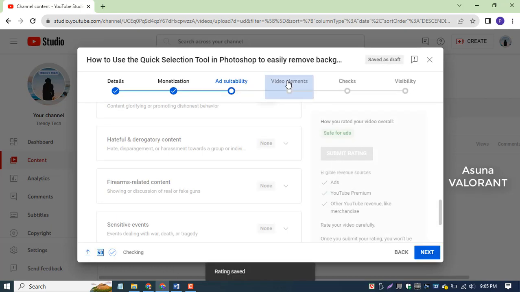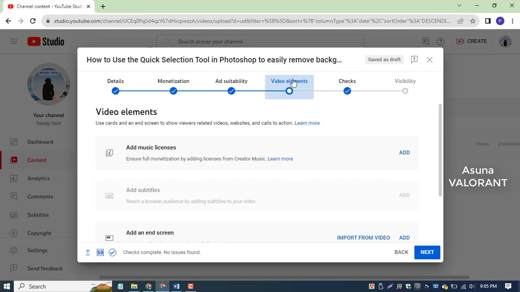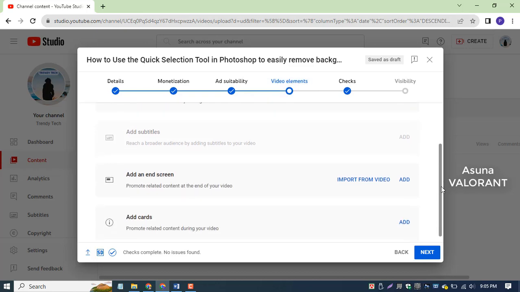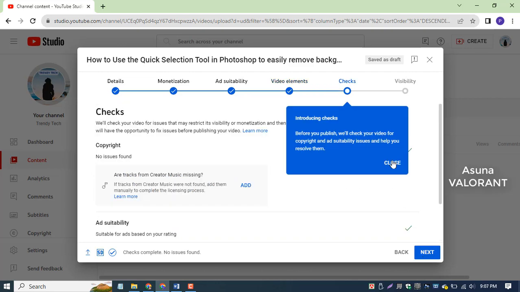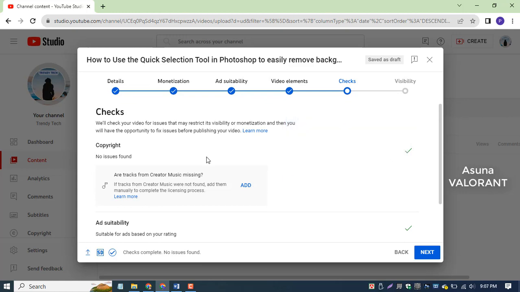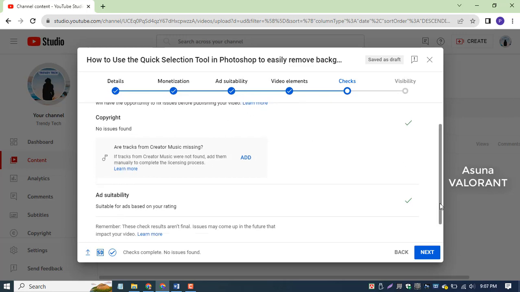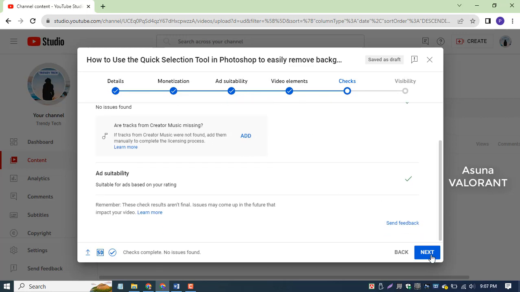Next, click Video Elements. You will then be given the option to edit end screen and edit cards. Once done, press Next. Press Next again. YouTube will then quickly check whether your video infringes copyright law. If approved, you should be able to press Next.